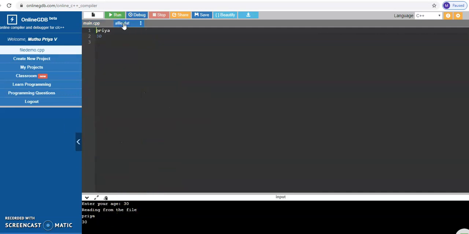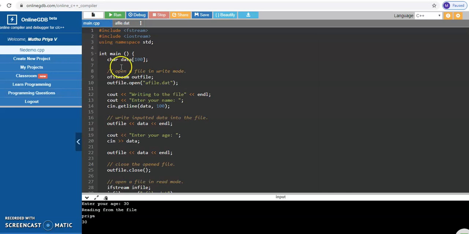which we have created. We have created afile.dat, no? That file has Priya as the first display, and 30 as the second, the age. These two contents are read using the infile. Using outfile, I am going to transfer the data, whatever you have given here, to the A file data, and then I am going to read from the A file data and transfer it to the screen.